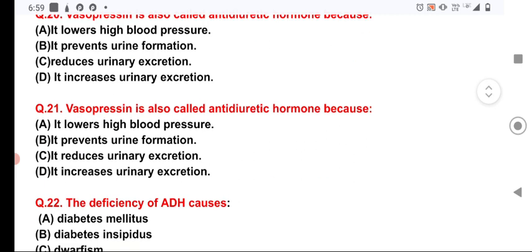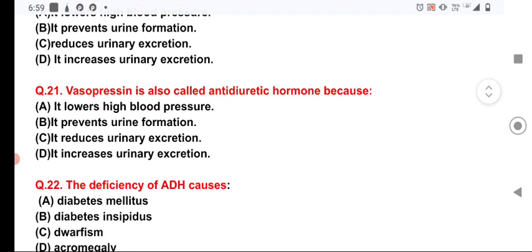Now the question number 21. The vasopressin is also called antidiuretic hormone because it reduces urinary excretion. Now the question number 22.